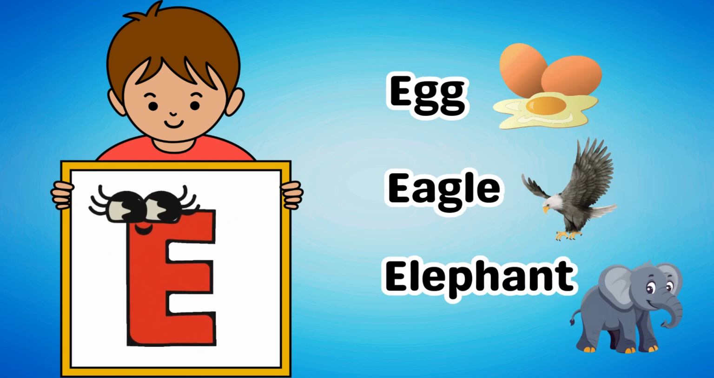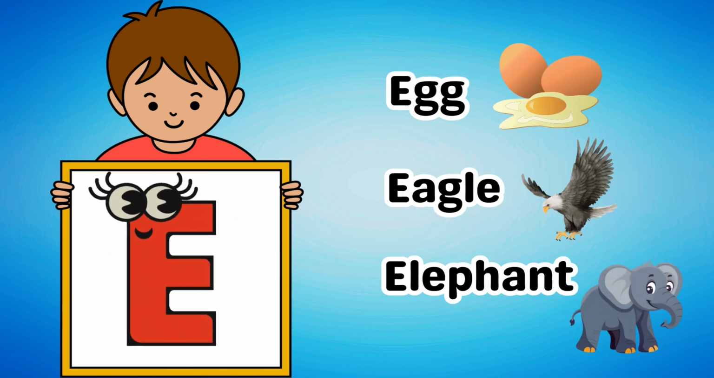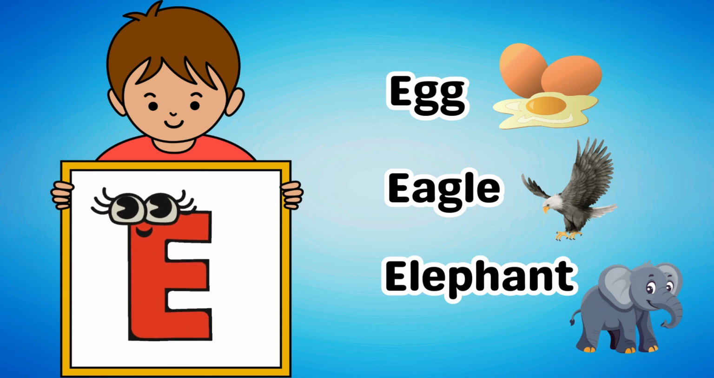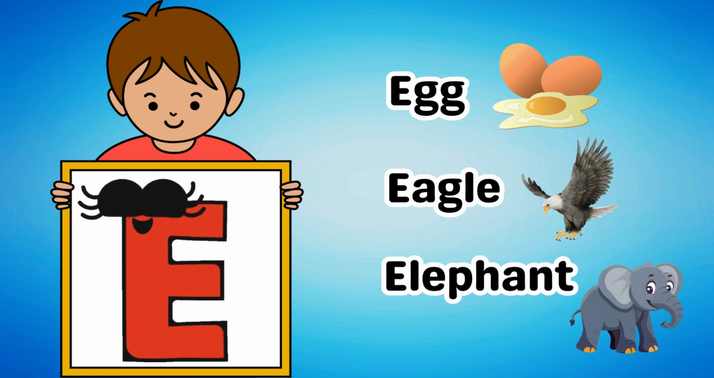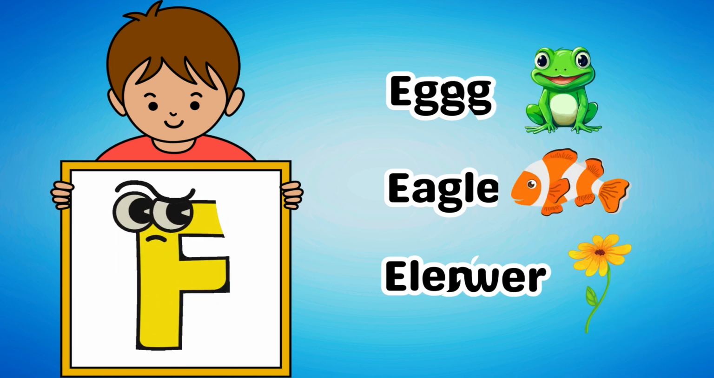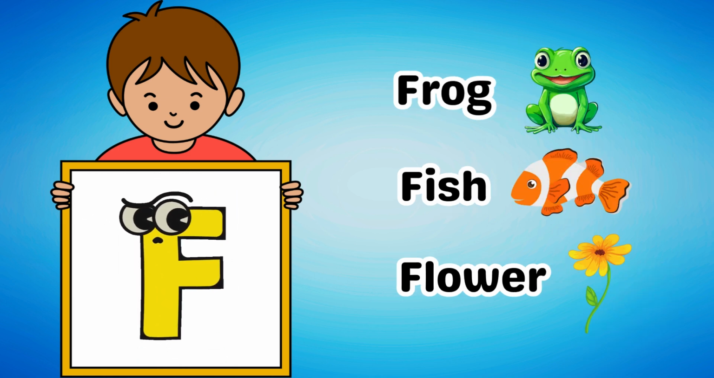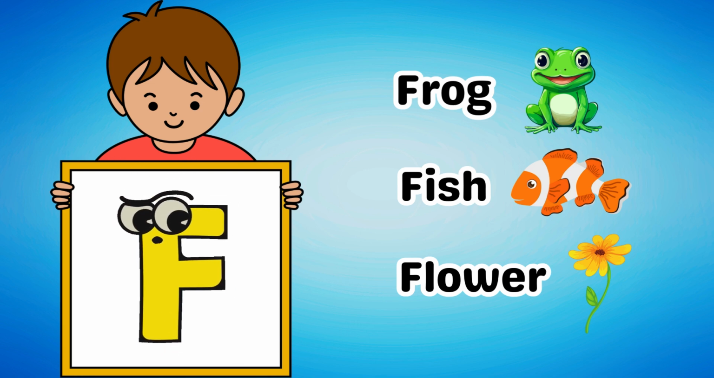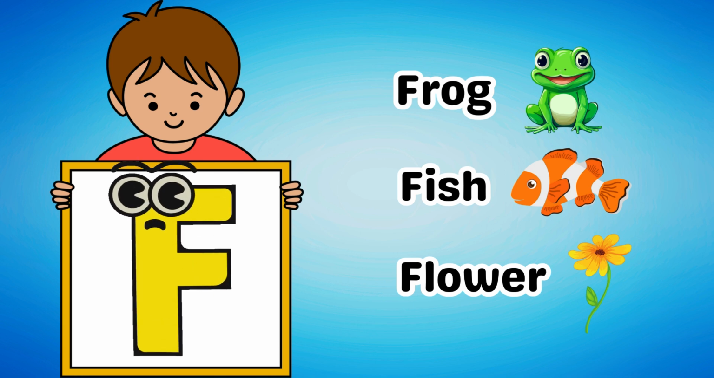After that, it's the letter E. Some examples of words that start with E are egg, eagle, and elephant. Up next is the letter F. Some examples of words that start with F are frog, fish, and flower.